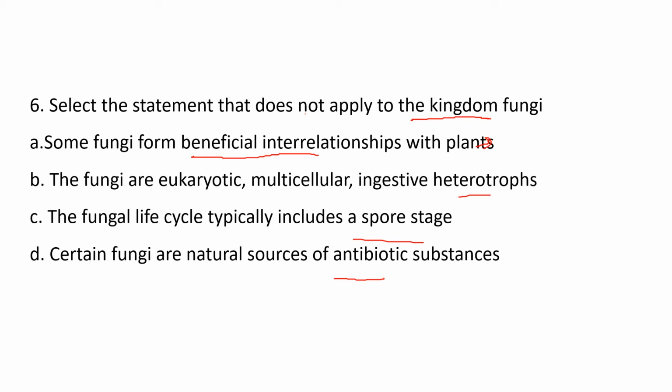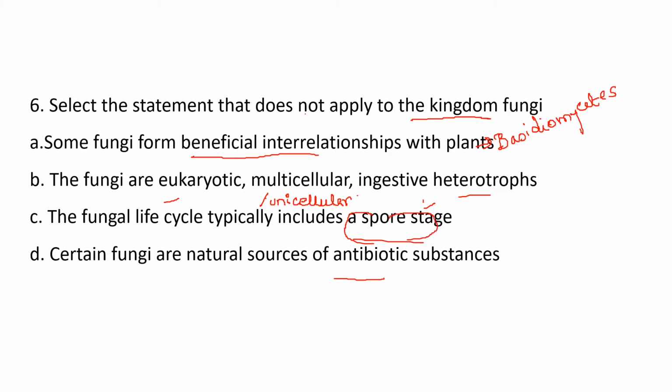So some fungi form beneficial interrelationships. We can give an example: the endomycorrhizal fungi, which are beneficial for the roots of certain plants in the forest, and from the Basidiomycetes there are some fungi too. Then the fungi are eukaryotic, yes. Multicellular, not always, because there are unicellular fungi too, right? The yeast in Ascomycetes. Ingestive heterotrophs, yes, they are heterotrophs. The fungal life cycle typically includes a spore stage.